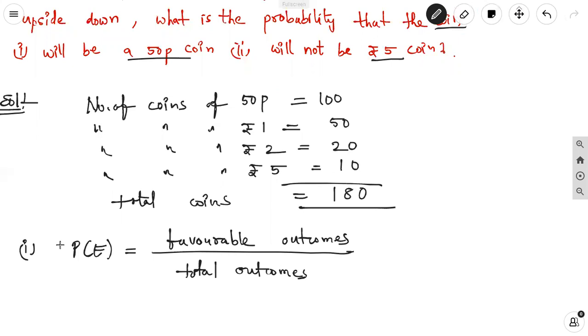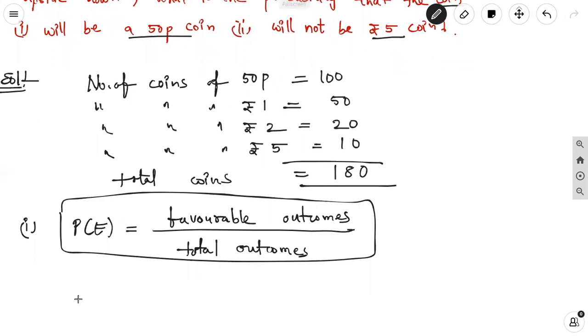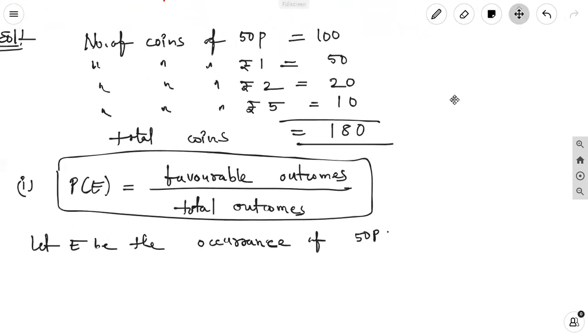Let E be the occurrence of 50 paise, that is nothing but the favorable event.